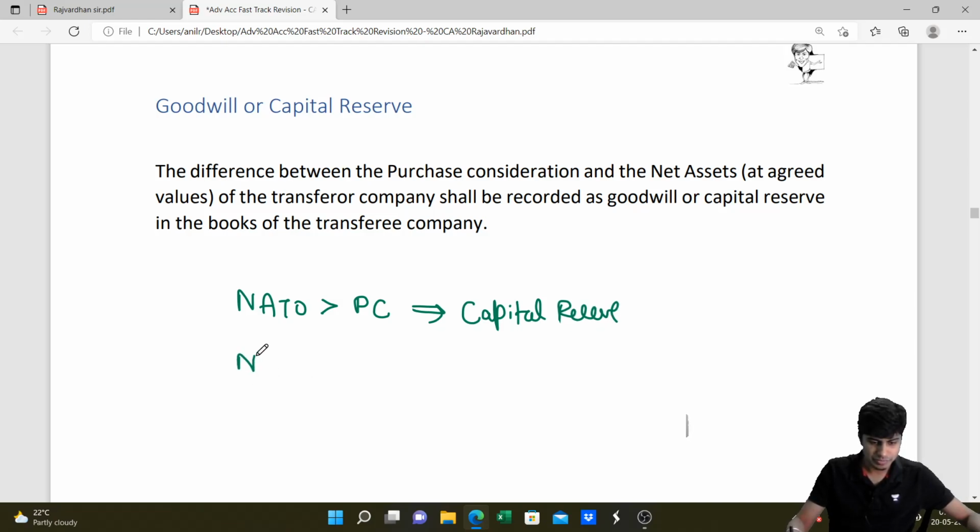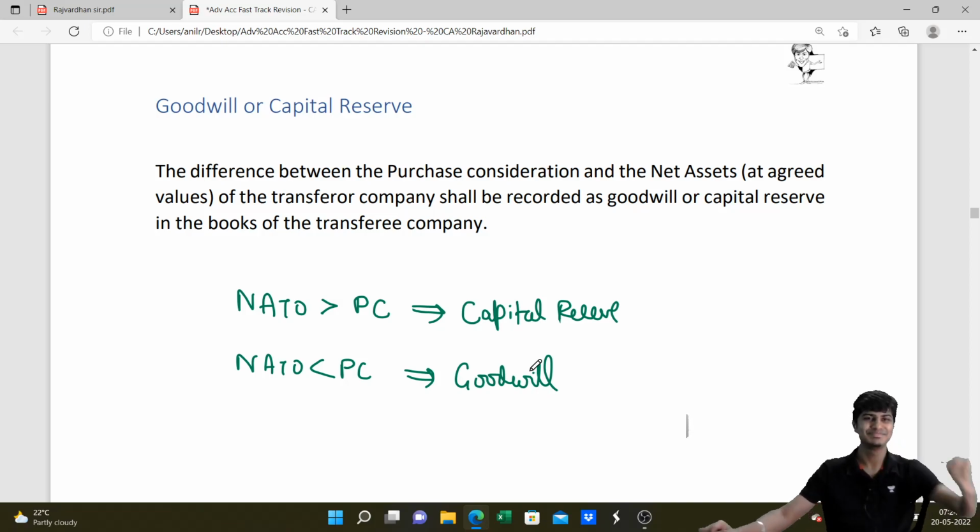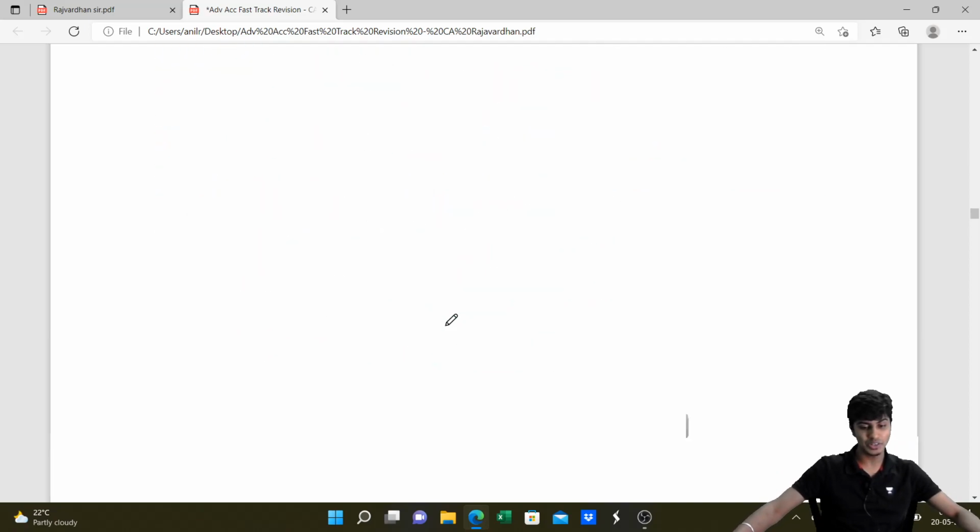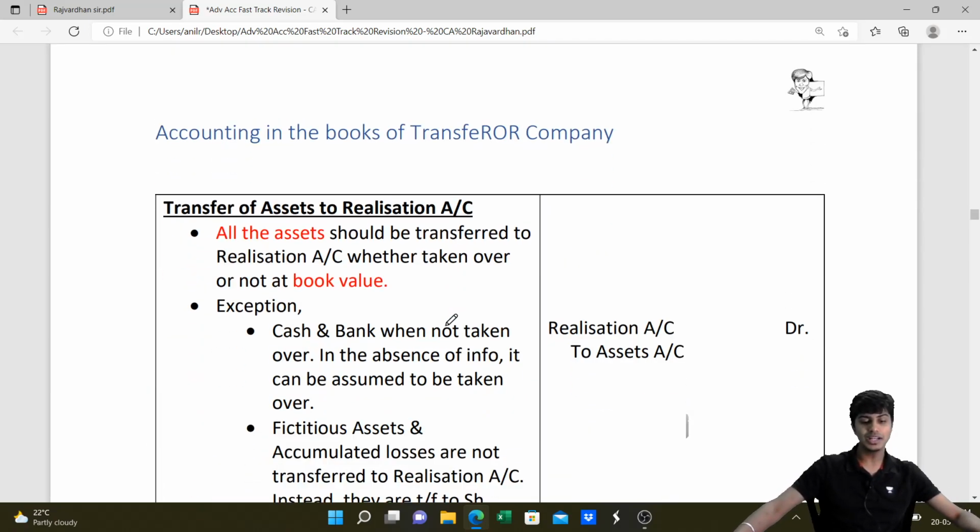On the other hand, if net assets taken over is less than purchase consideration, which means you're paying more for assets which are not seen, which are intangible, that's what we call goodwill. Got it? Let's quickly go in and see the accounting side of this. Accounting entries in the books of transferor is what we're seeing.